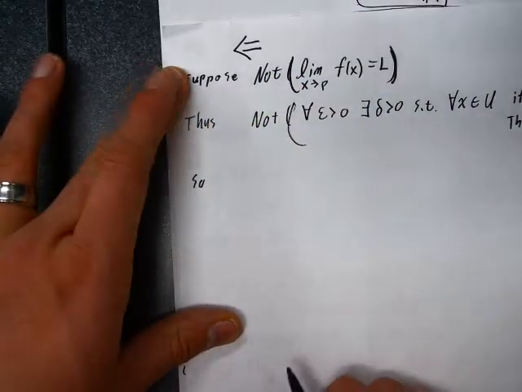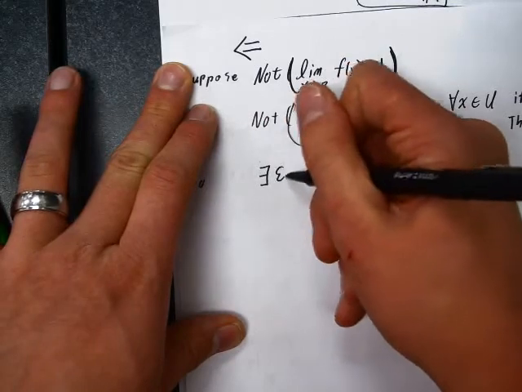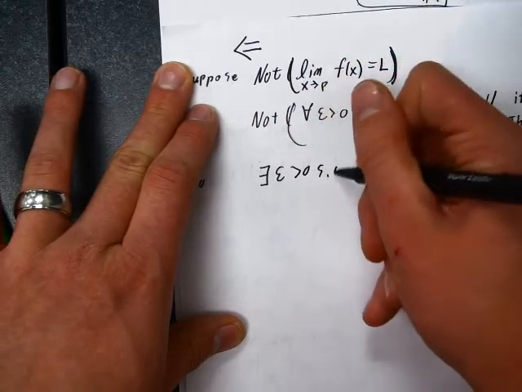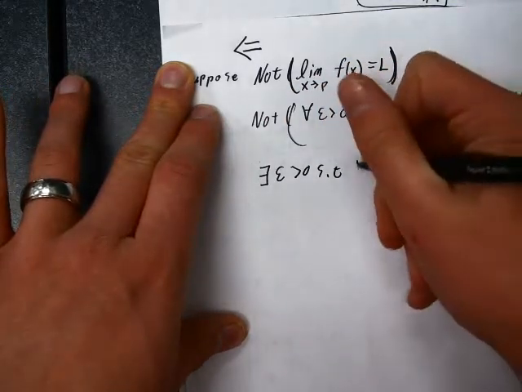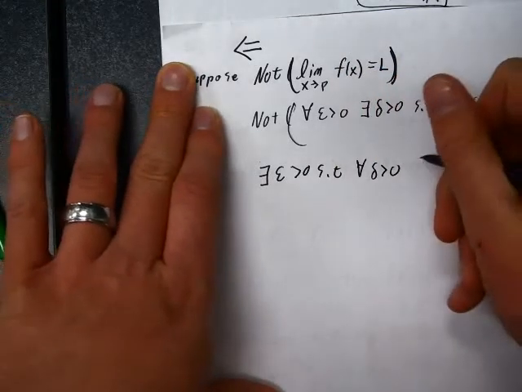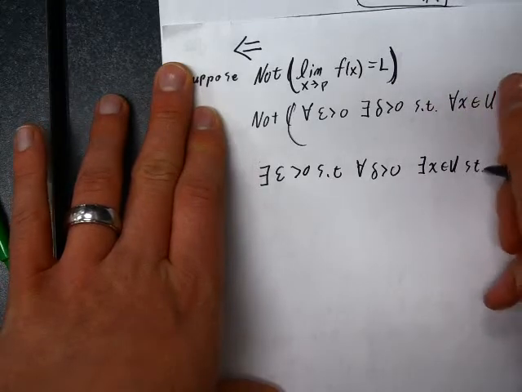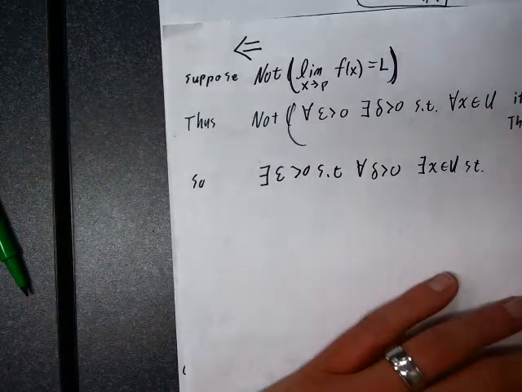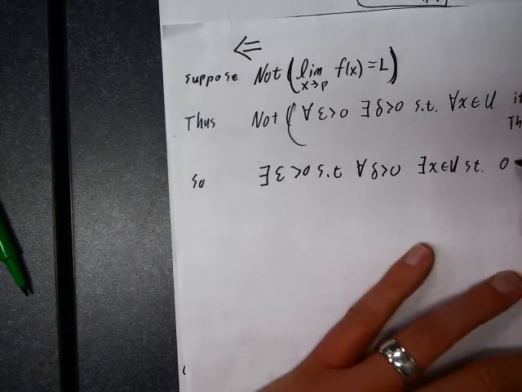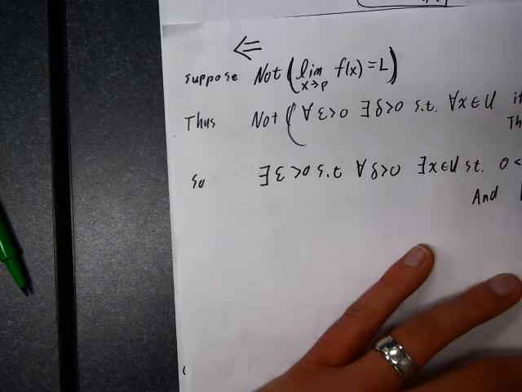So there exists an epsilon bigger than 0, such that for every delta bigger than 0, there exists an x in U such that, and then we negate the implication, such that the hypothesis of the implication is true, and the conclusion is false.